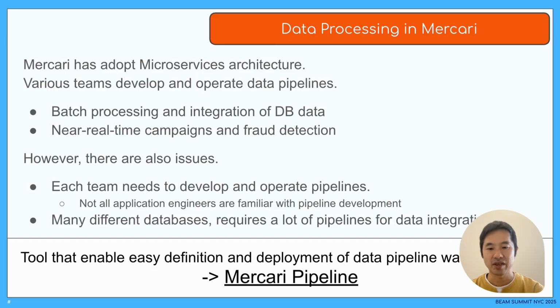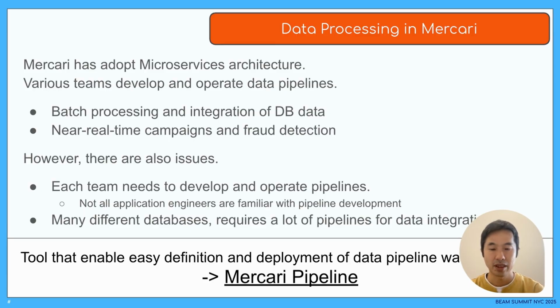Mercari adopts a microservice architecture. Therefore, various teams develop and maintain their own services. As a result, various teams develop and operate their respective services. Microservice teams may need to develop and operate data pipelines as required. However, not all application engineers are familiar with developing or operating data pipelines.